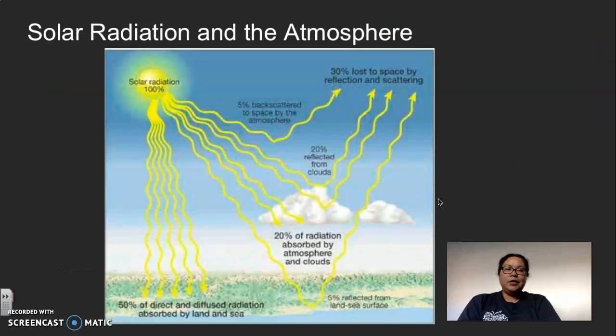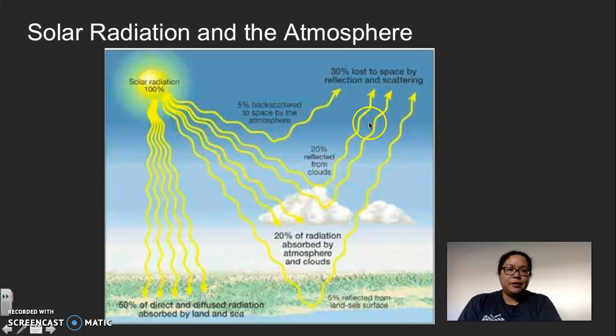Now, the solar radiation and the atmosphere, how they are involved. We don't receive all 100% of the solar radiation. Rather, we receive about 50% of that. The remaining 50% that hits the Earth will either get absorbed in the atmosphere through the clouds, or some of it will bounce off.